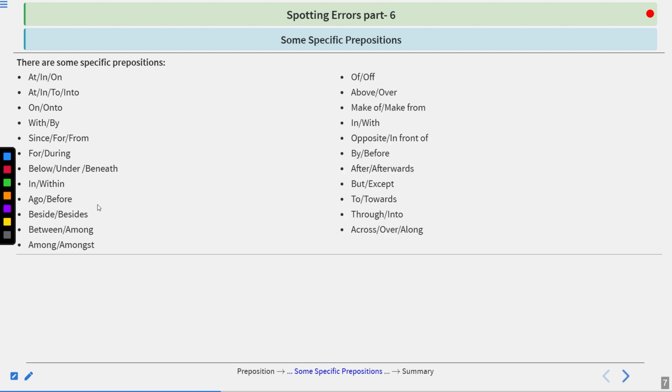Some others: of, above, over, make of, make from, in, with, opposite, in front of, by, before, after, afterwards, but, except, to, towards, through, into, across, over, along. So here are some prepositions.